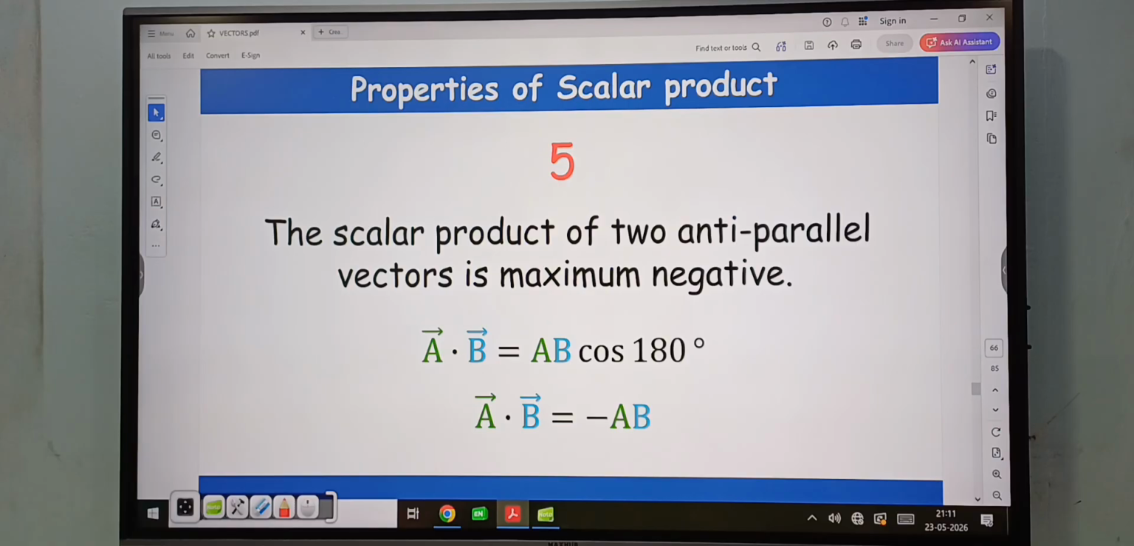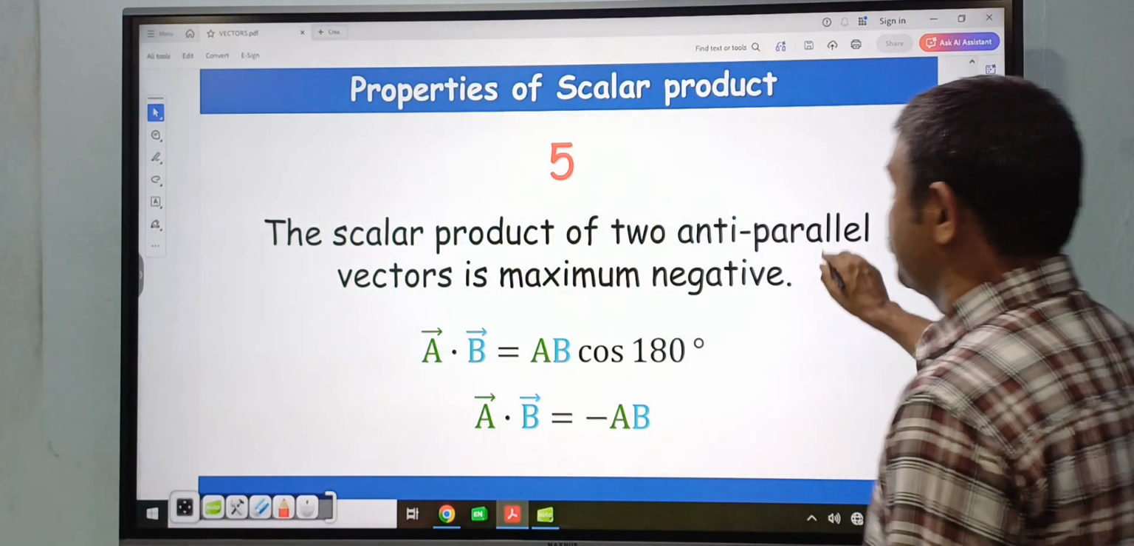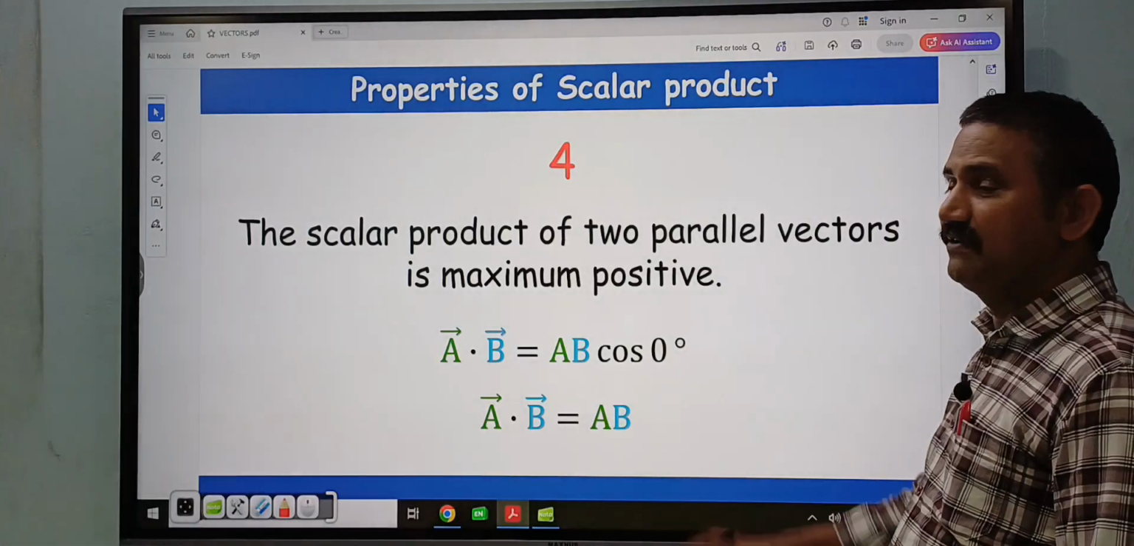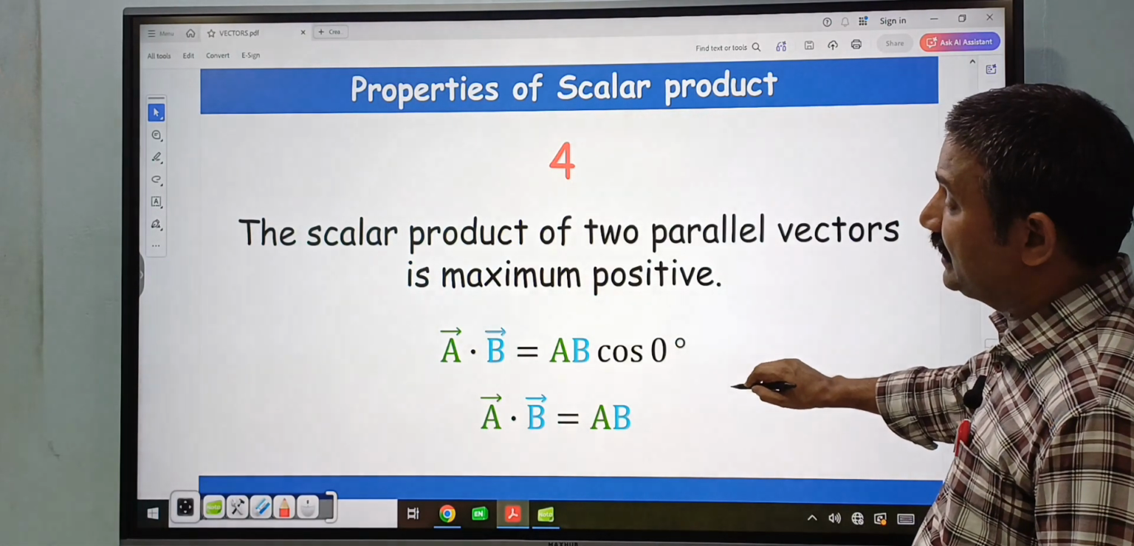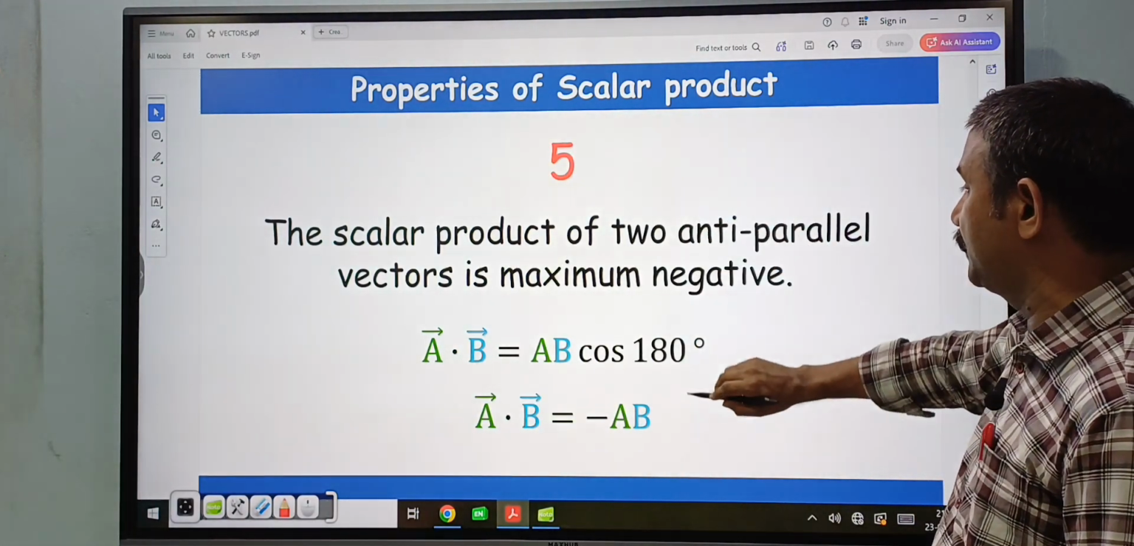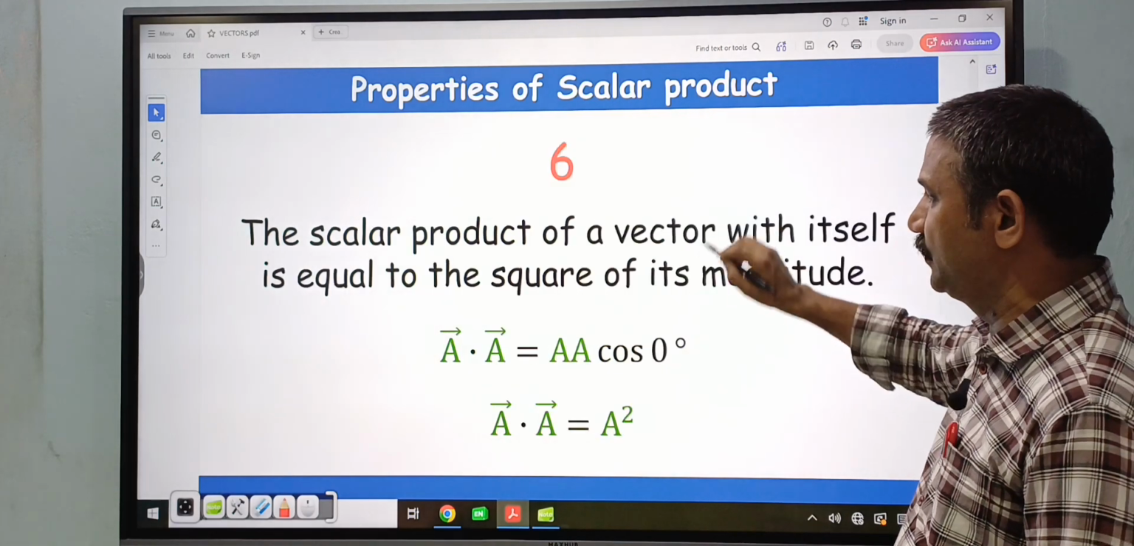A bar dot B bar, in the case of both vectors in the same direction, A bar dot B bar is equal to AB. This is the maximum value, and when both are anti-parallel, A bar dot B bar is equal to minus AB. This is the minimum value.